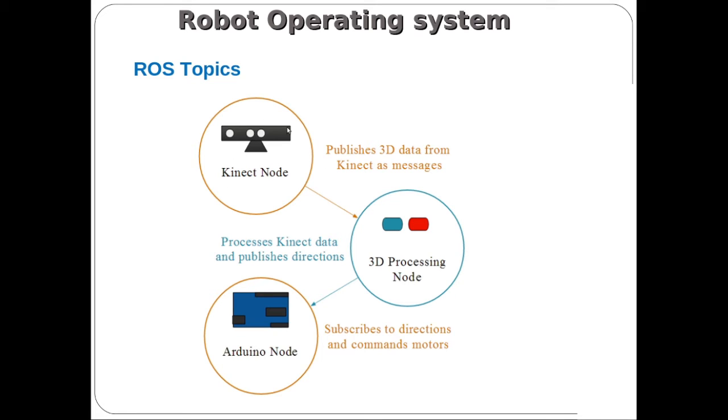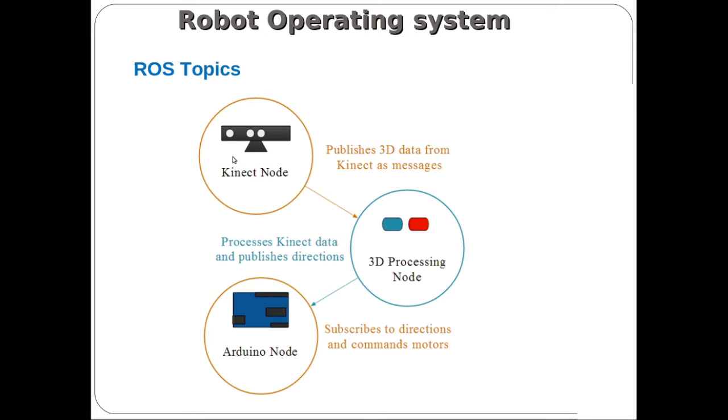Here this is the Kinect camera. Initially the Kinect camera captures all the information, so the Kinect camera acts as a publisher node. Again, this 3D processing node is nothing but a microprocessor. Once the image is published to the 3D processing node, this node is one process, this node is another process, and the Arduino node is another process. We will be having 3 different nodes. The communication is between the Kinect node and the 3D processing node, and from the 3D processing node to the Arduino node.